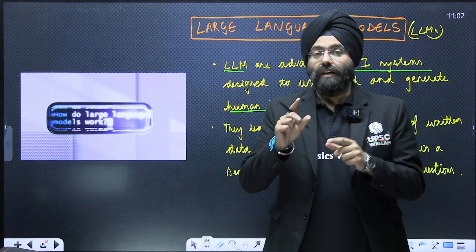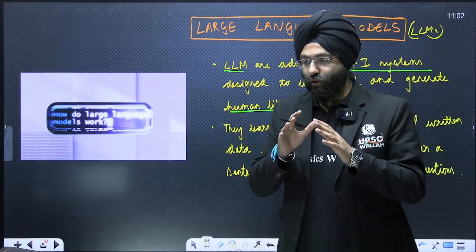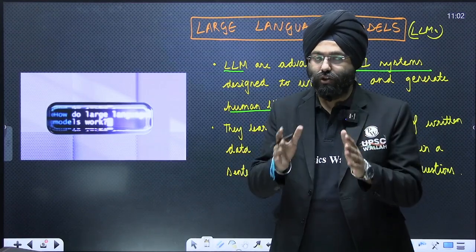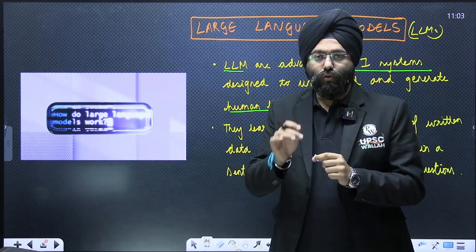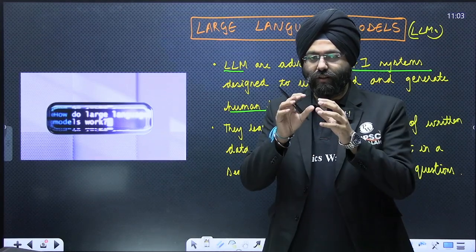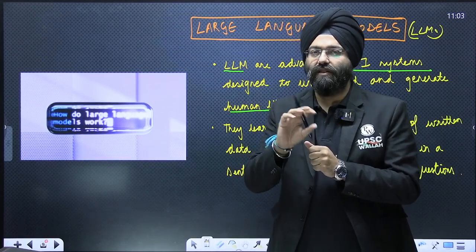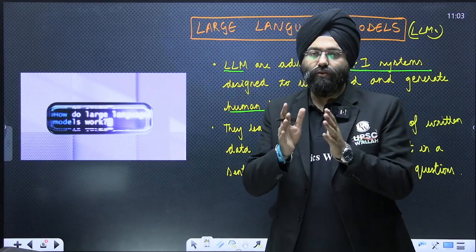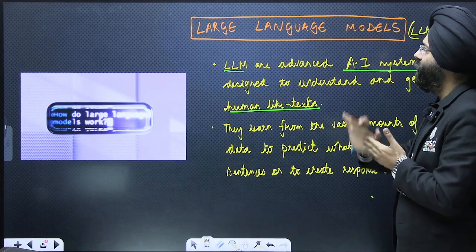Please remember that the article which was mentioned in the newspaper is very, very important. You can be asked in prelims as well as mains. So make sure that every line mentioned in that particular article, you note it down, you understand it and revise it, because articles 355, 356, 357, 365, all these should be understood well. Coming to the next topic, this was a topic of large language models.